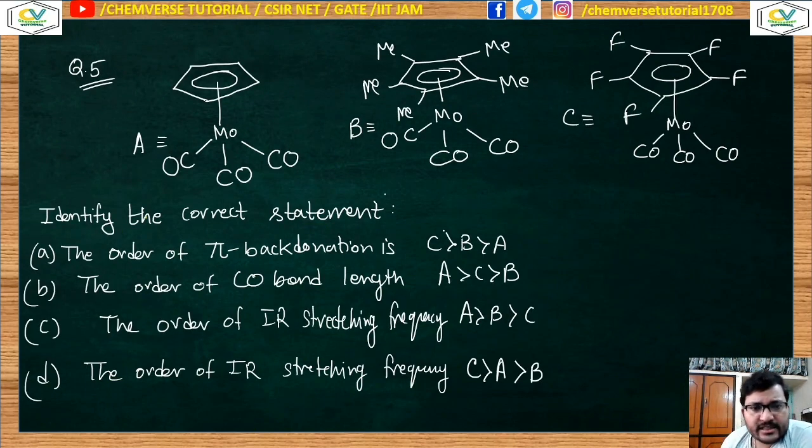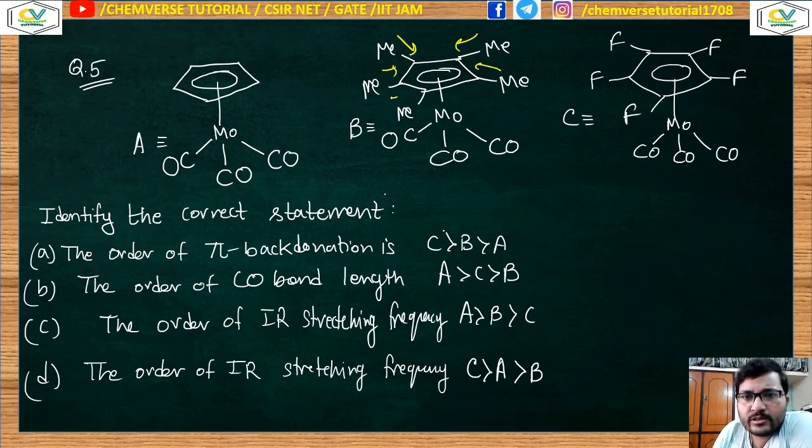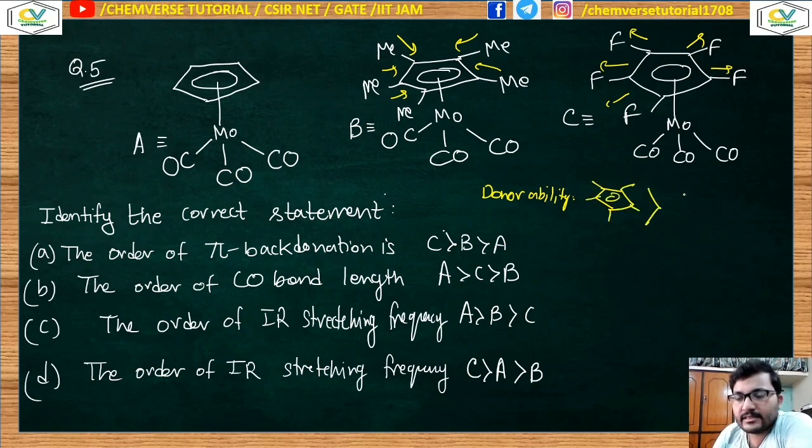What will be the correct statement according to the back bonding, bond length, and so on? So let's discuss what the pattern of this ligand will be. These are all cyclopentadienyl ligands, and over here there is an electron donating group and here an electron withdrawing group. So from here you can see that the donor ability of this methyl substituted cyclopentadienyl ligand is greater than the simple cyclopentadienyl ligand, and it is even greater than the fluoro ligand.